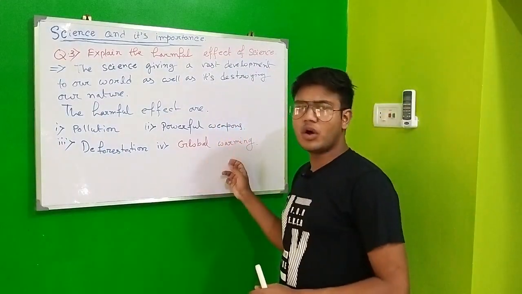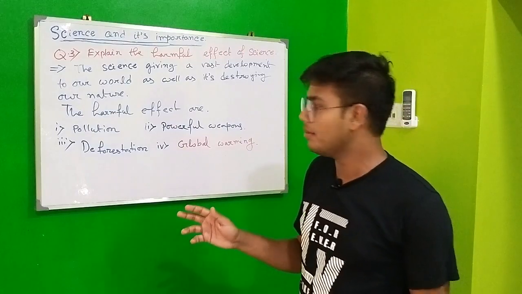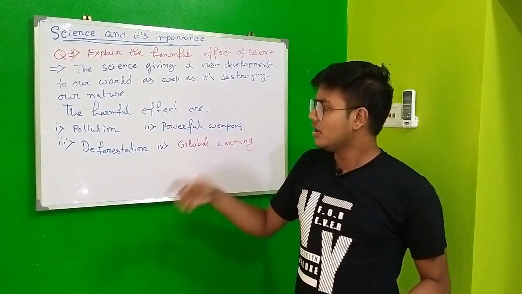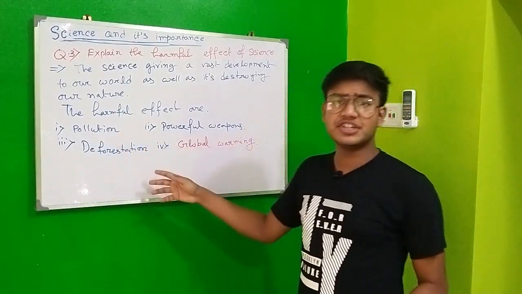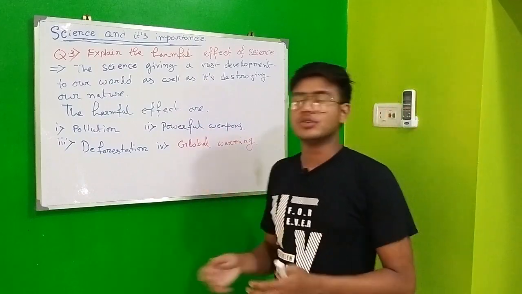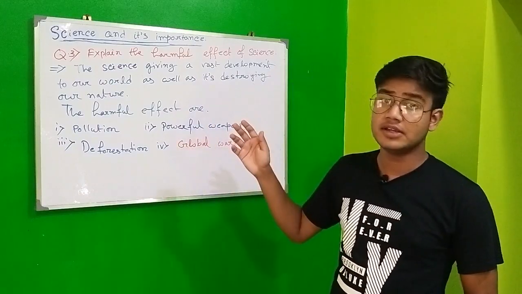Coming to global warming, we all know what global warming is, and this has all happened due to pollution and deforestation and many other effects. So that is all about the harmfulness of science.